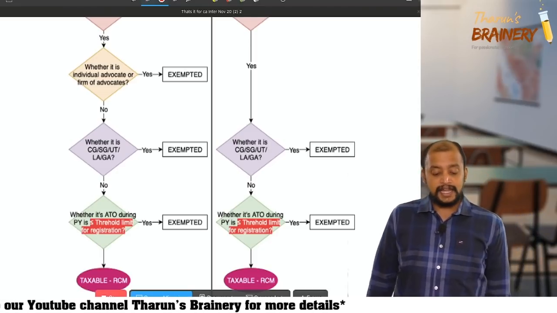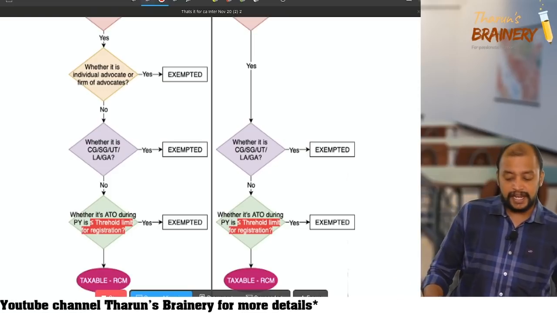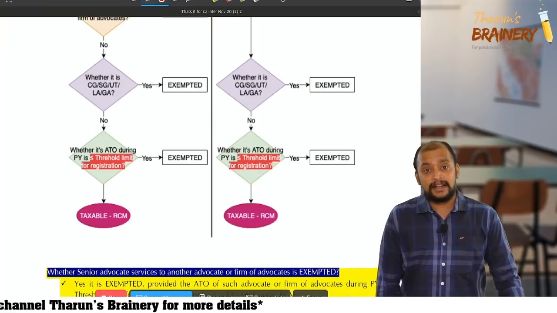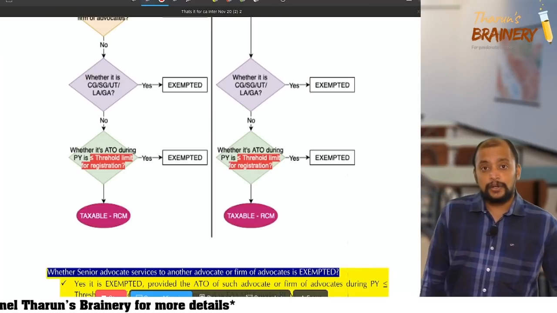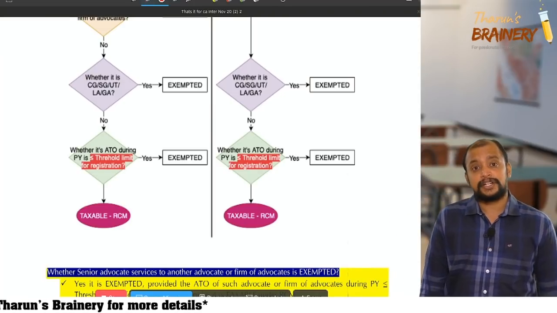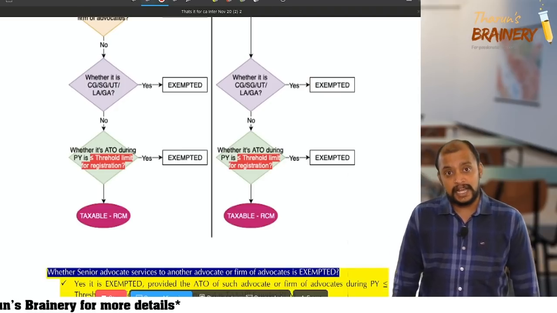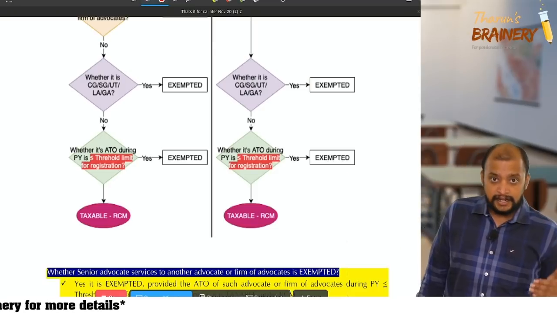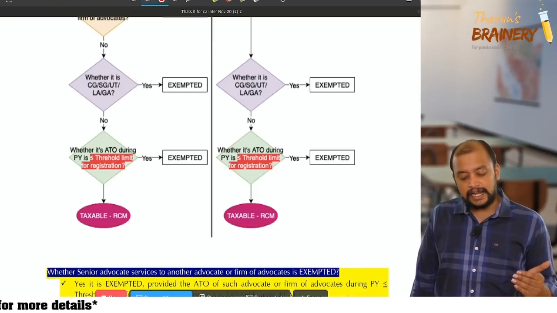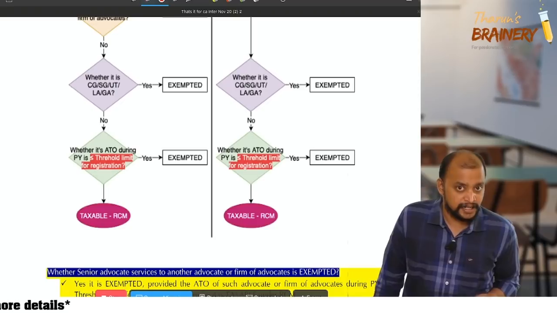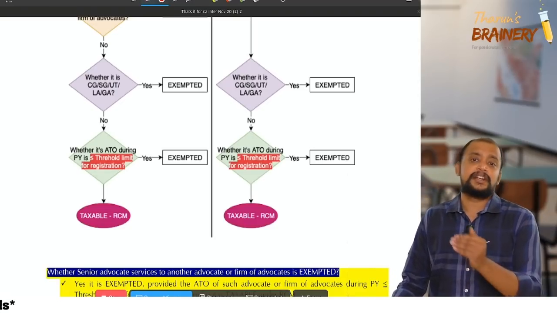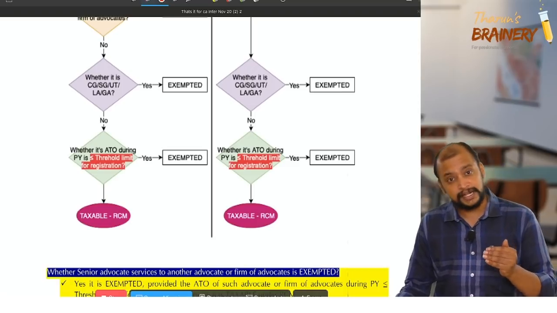No. They are other than an individual advocate or firm of advocates. Then who are they? Are they the central government, state government, union territory, local authority or governmental authority? Yes, then it is exempted. No, then we need to check the aggregate turnover during the previous year. If it does not exceed the threshold limit for registration, then it is exempted, otherwise it will be taxable.